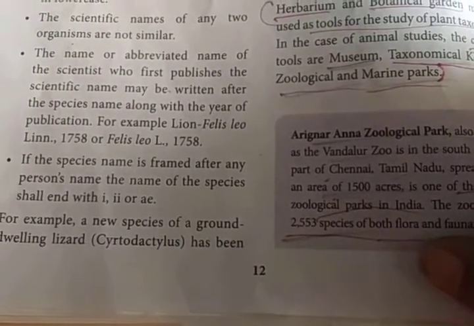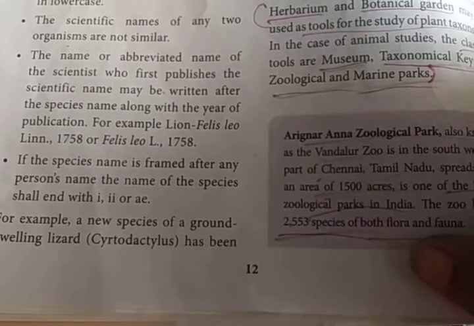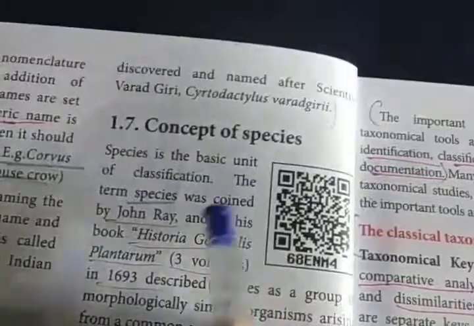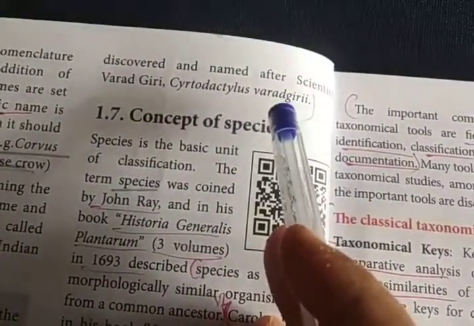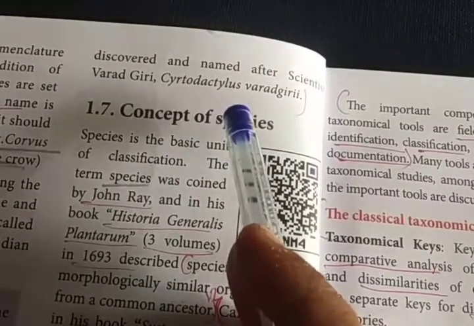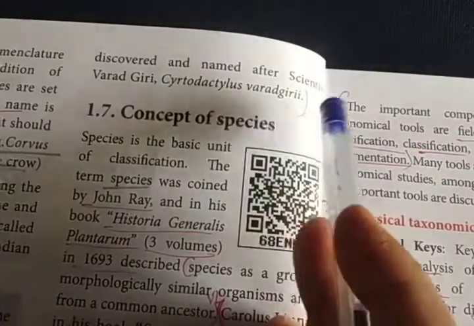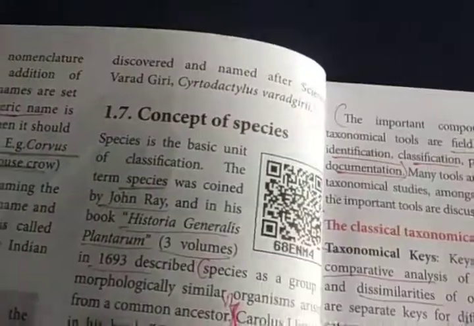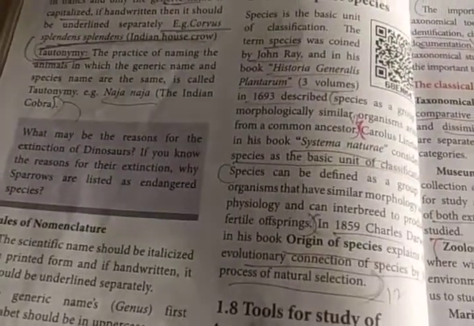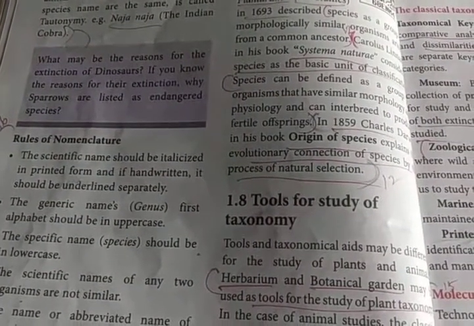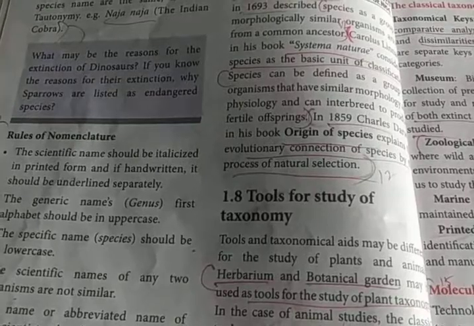For example, the ground dwelling lizard, whose genus name is known as Cryptodactylus. The scientist Varadgiri first discovered it. So the scientist's name has been written in place of a species name. The name of that ground dwelling lizard is Cryptodactylus varadgiri. Okay, Varadgiri at the end they have included a small letter i. Can you all understand? This is what we have discussed now, nomenclature. We discussed the meaning of binomial and trinomial, and what the rules of nomenclature are. Okay.